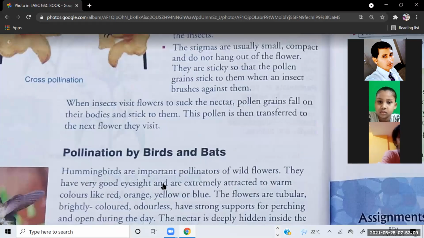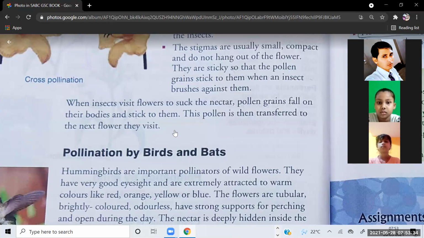When insects visit flowers to suck the nectar, pollen grains fall on their bodies and stick to them. This pollen is then transferred to the next flower they visit. So with the help of bees and butterflies mainly, in this way pollination happens.